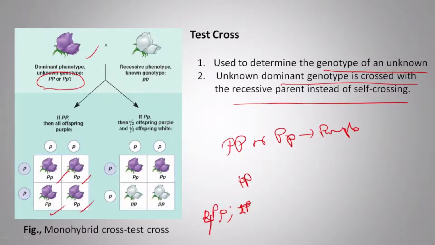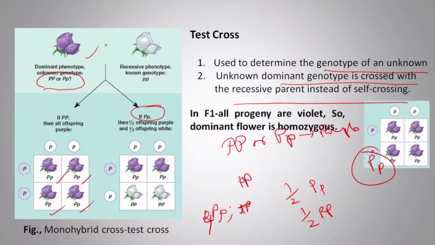But if half of the offspring are purple and half of the offspring are white, in what case? If your genotype is this one. So it can be calculated in this way.